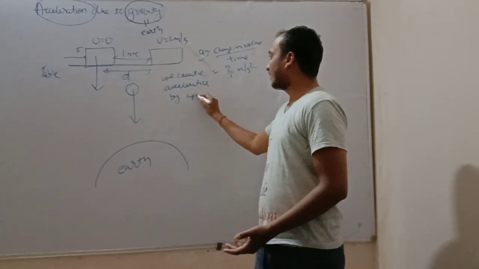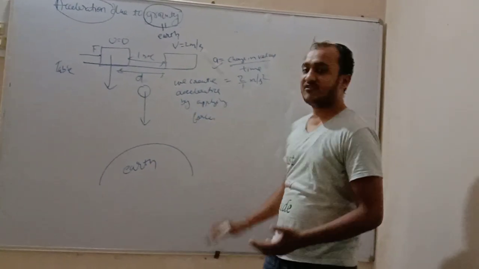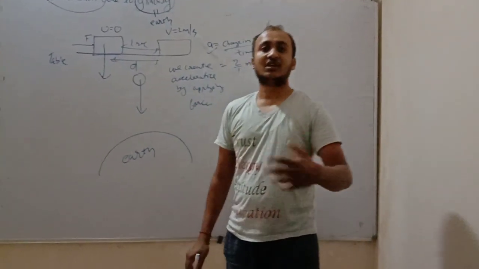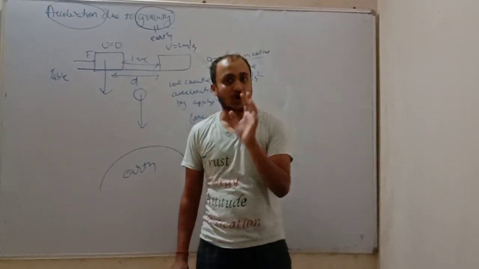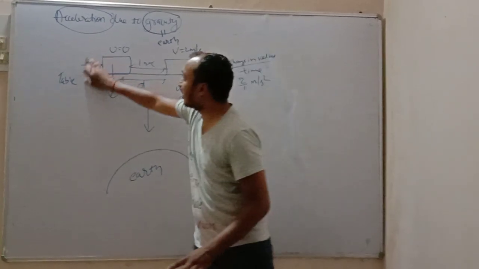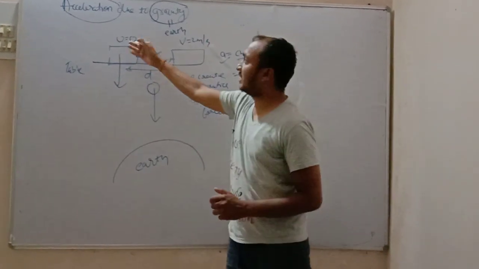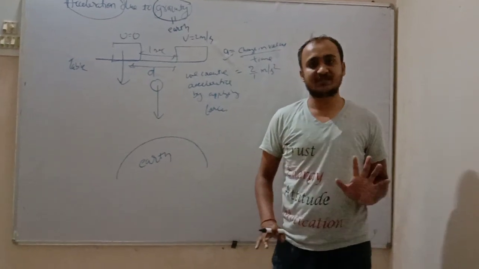We create acceleration by applying force. When we apply force, there is an acceleration. If we do not apply force, there will not be acceleration. If I do not apply the force, it will be at rest. There will be no acceleration.